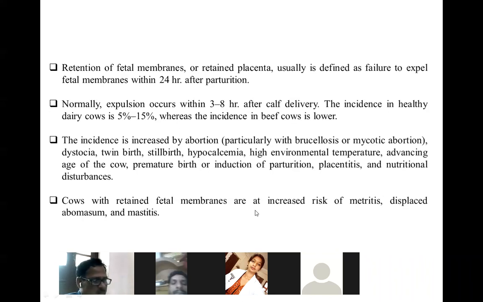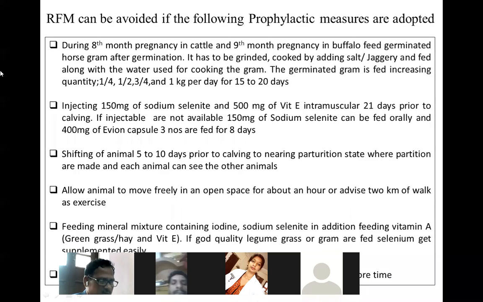Because when the fetal membrane is retained, pus will come out, the infection of putrefaction will start, and the putrefying bacteria and other pathogenic bacteria will also travel to the udder, go inside the udder, and create the problem of mastitis. Mastitis is one of the biggest problems when a cow is suffering from ROP after parturition. It is very common.